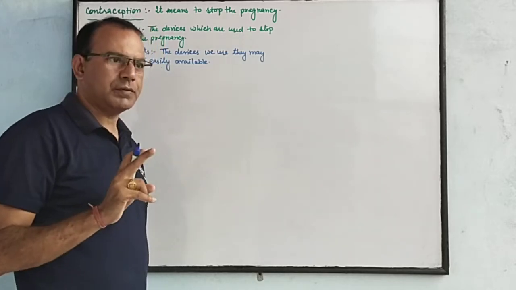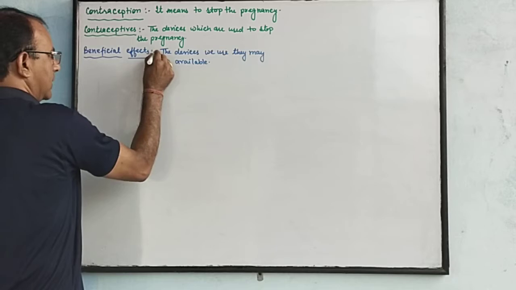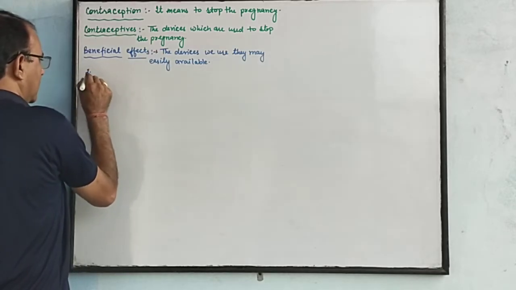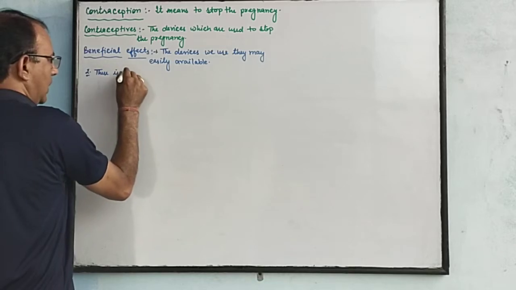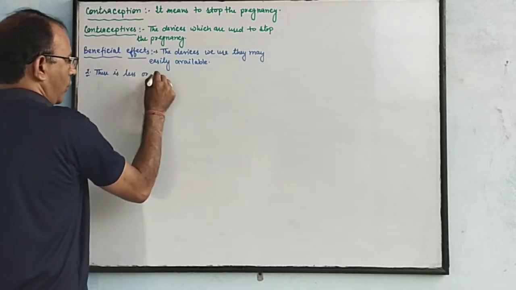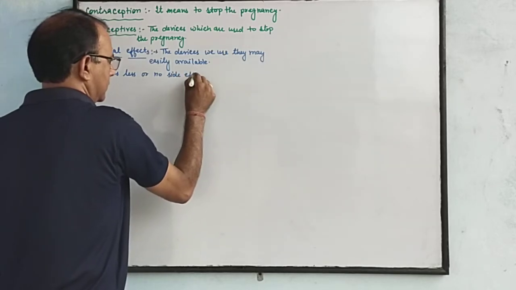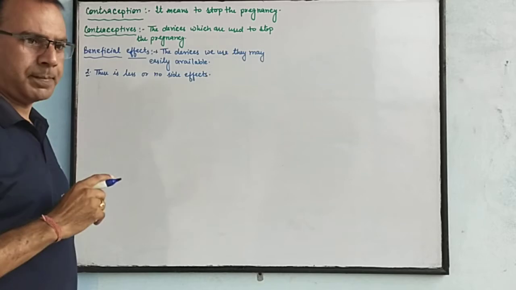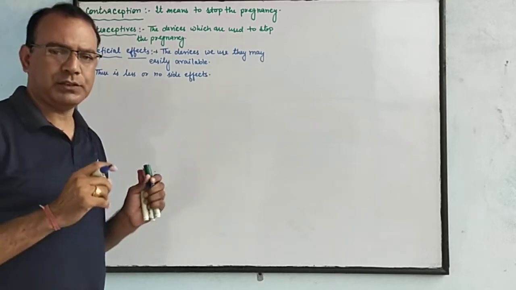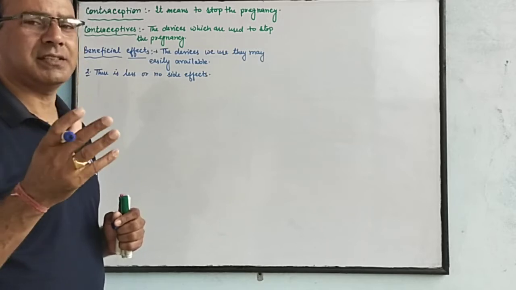Second one is, there is less or no side effect of those devices. There are some other devices which prevent us from sexually transmitted disease, such as condoms.